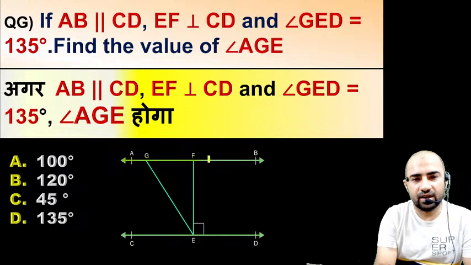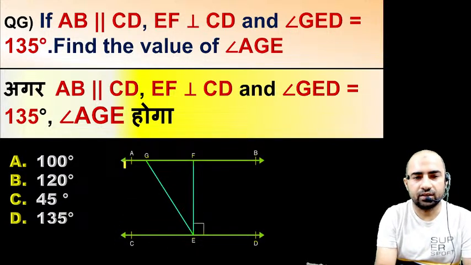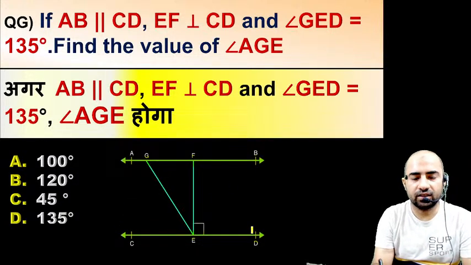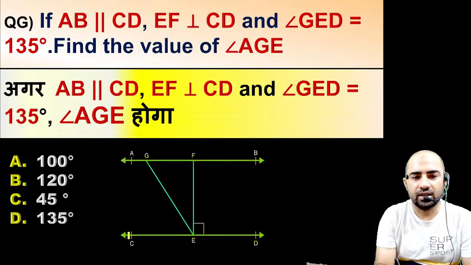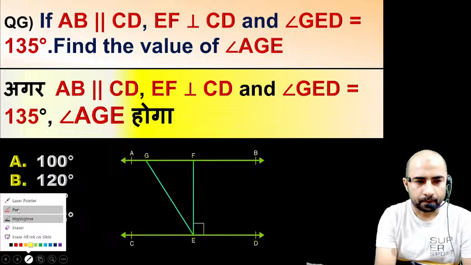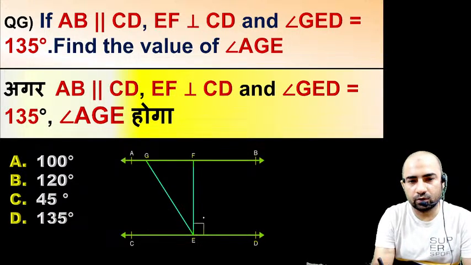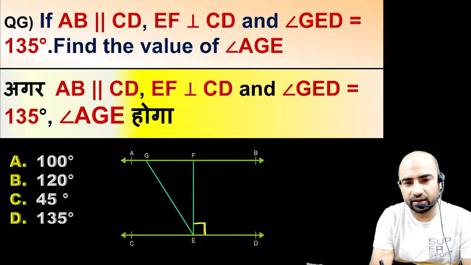So we have this AB line, and it is saying that AB is parallel to CD. This is the AB line and this is the CD line. Another point they have given us is that EF is perpendicular to CD. That means this angle is 90 degree.